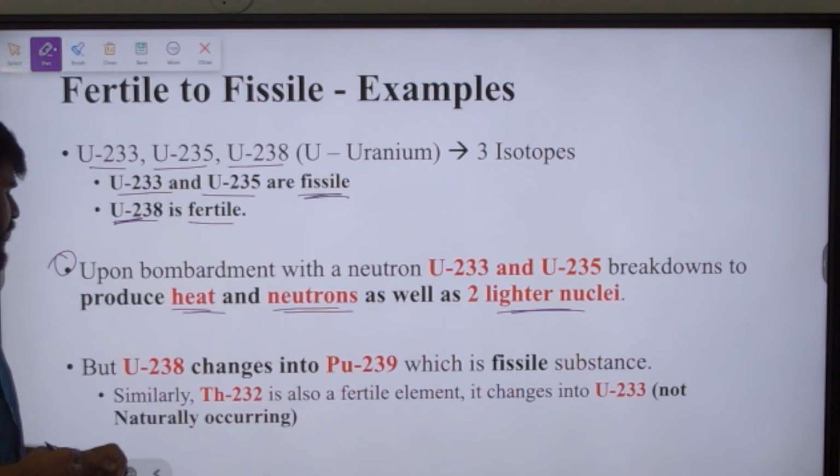Next, you have thorium 232, which is a fertile element. It changes into uranium 233. Uranium 233 is a fissile material, as we saw earlier, but it is not naturally occurring. Only in this reaction will you get uranium 233 as output. So when thorium is bombarded with a neutron, it will convert into uranium 233, which is fissile material, whereas the base material, thorium, is a fertile material. So when we summarize this,